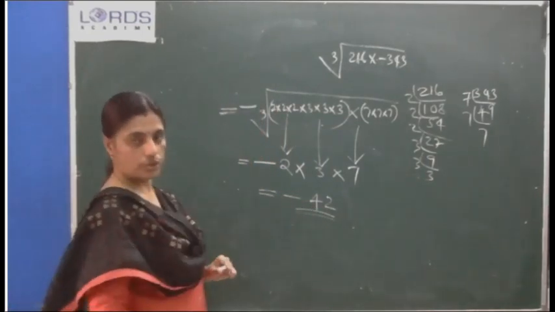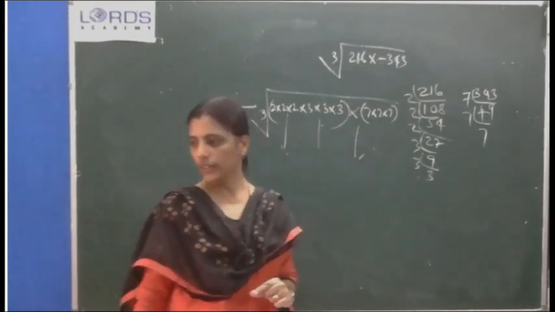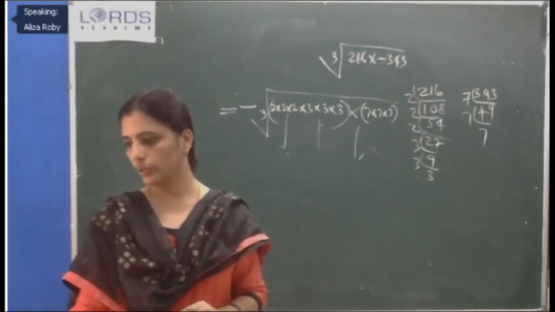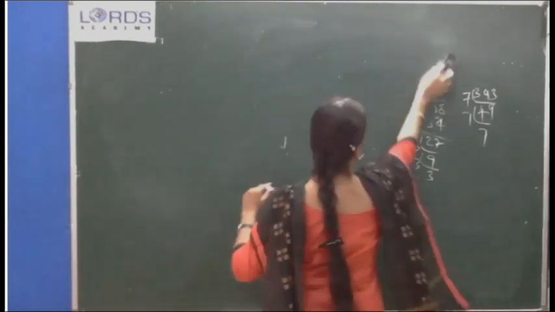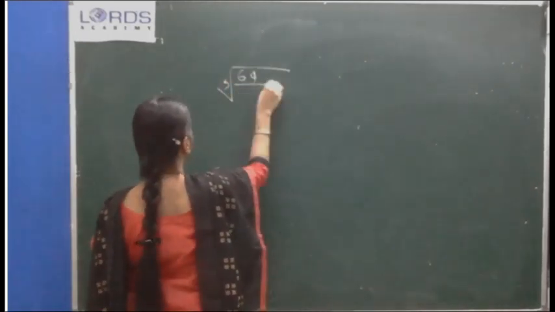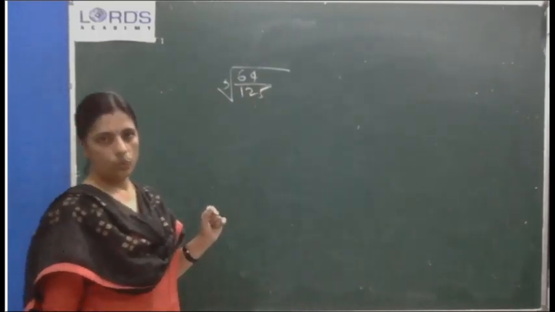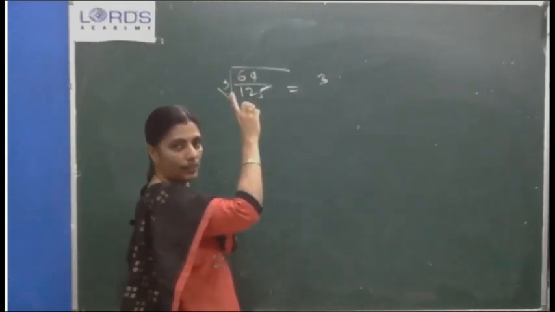After doing one more question, I will stop my class. The last question, write the question all of you. Find the cube root of 64 by negative 125. Cube root of 64 by 125. What do you have to do first? You can split it up, the radical sign, as per our note.